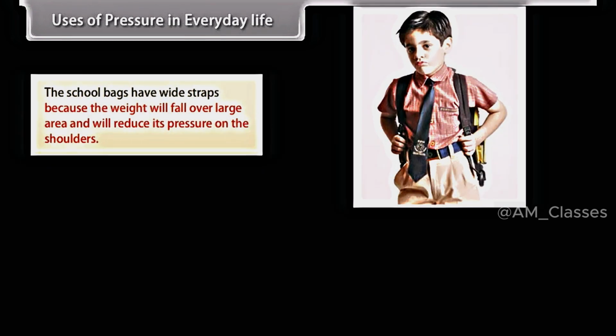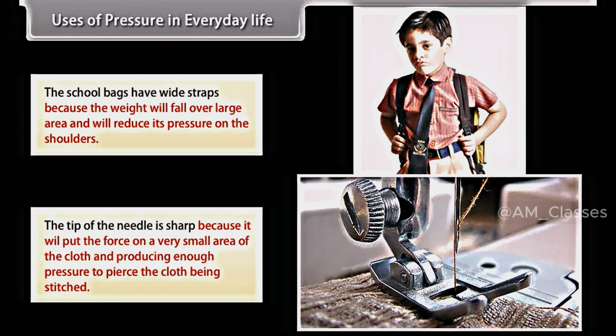Uses of pressure in everyday life. The school bags have wide stripes because the weight will fall over a large area and will reduce the pressure on the shoulders. The tip of the needle is sharp because it will put the force on a very small area of the cloth, producing enough pressure to pierce the cloth being stitched.